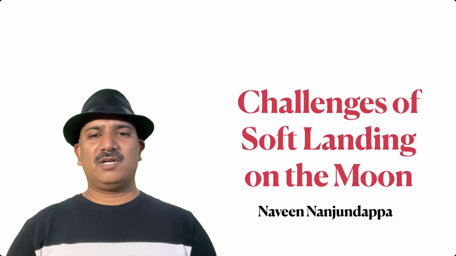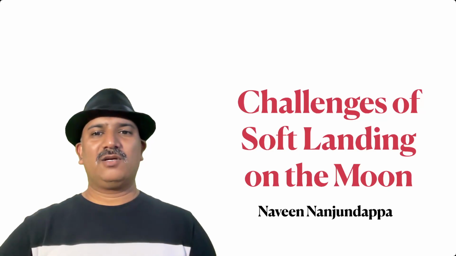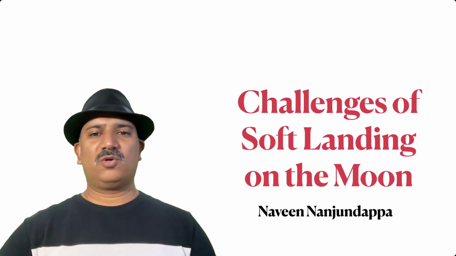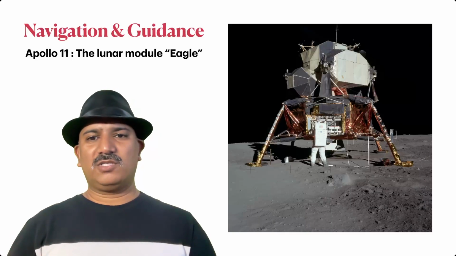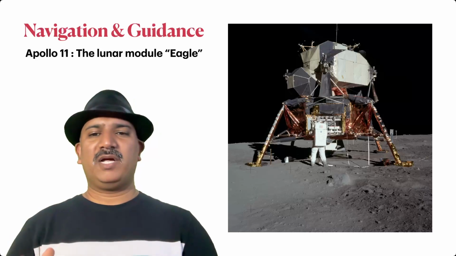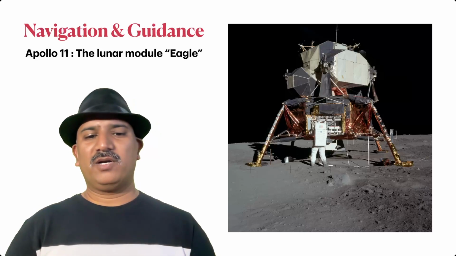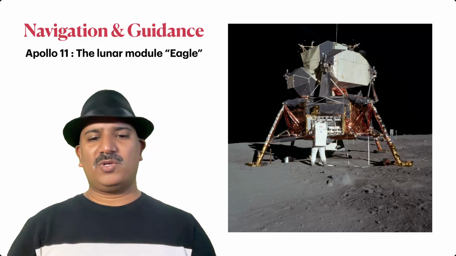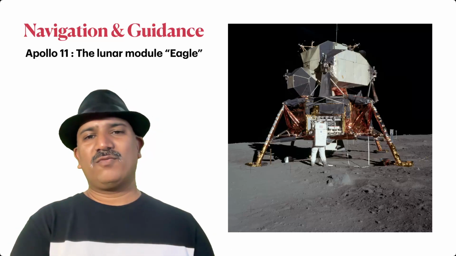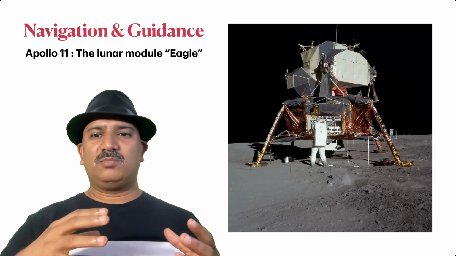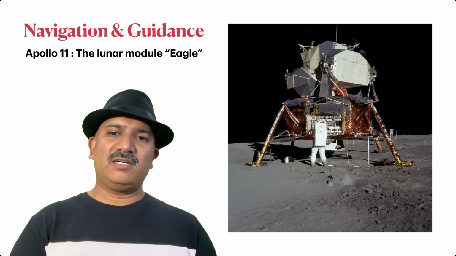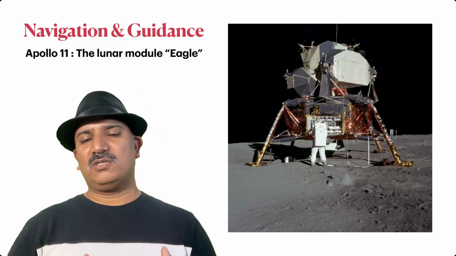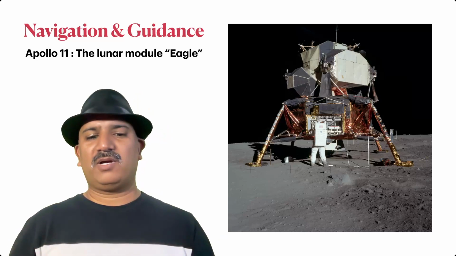In today's presentation, let us look at how the soft landing could be achieved, or what are the challenges that one could face when it comes to soft landing. The first one that you will notice is the navigation and guidance error. Every spacecraft that needs to be landing softly would require assistance from navigation devices as well as the guidance. So you need to have a precise navigation, and the instrument has to follow this trajectory. So the spacecraft should know where exactly it is landing, what is the altitude, what is the speed at which it is traveling, and a lot of calculations.